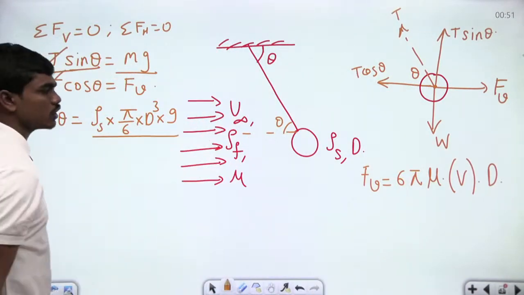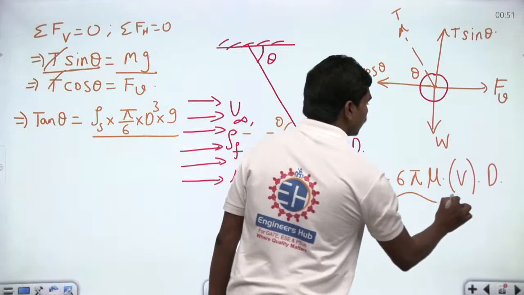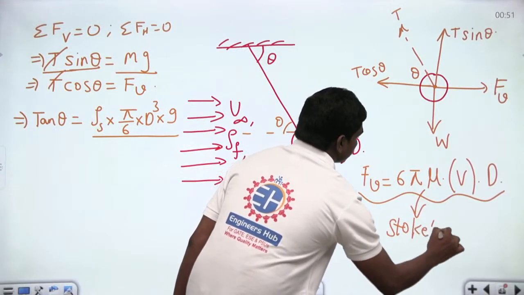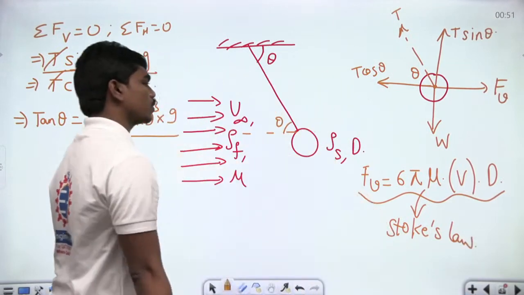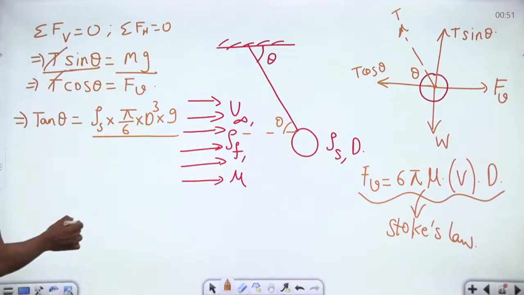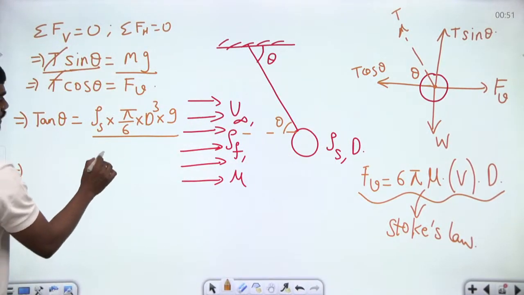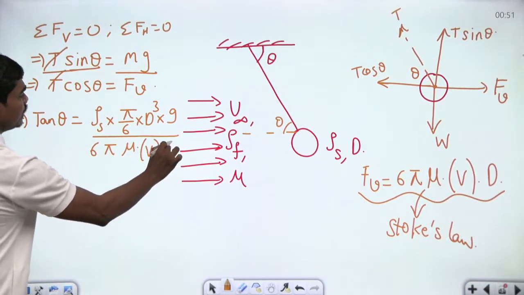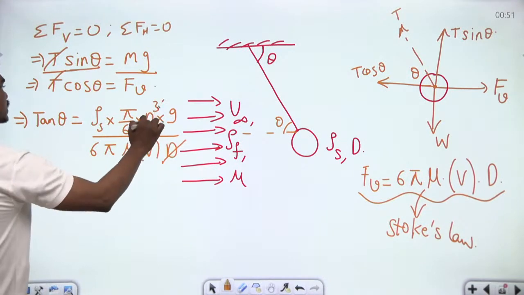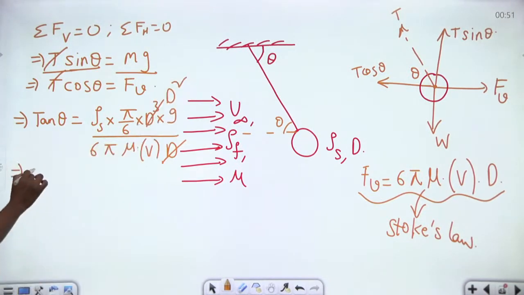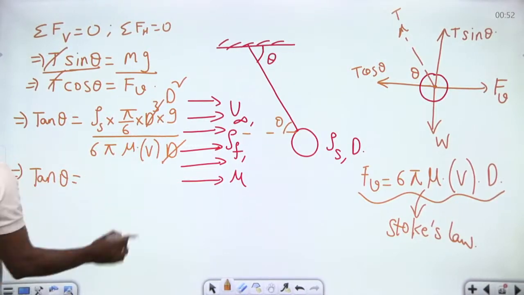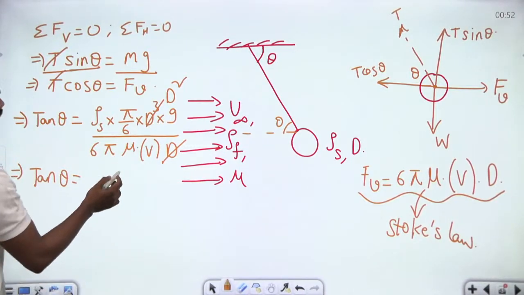This is the Stokes law of viscosity, which you might be studying in your class 11 in your basic fluid mechanics course. So Stokes law, 6 pi mu v d. Now this implies, let us write this here, 6 pi mu v d. So this cancels this d square times, and tan theta is equal to, look, g is 10 anyhow.